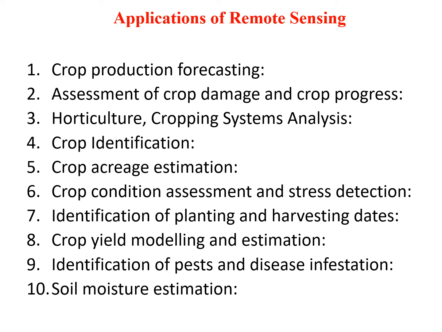Identification of planting and harvesting dates. Because of the predictive nature of remote sensing technology, farmers can now use remote sensing to observe a variety of factors, including the weather pattern and the soil types, to predict the planting and harvesting seasons of each crop. Crop yield modeling and estimation.